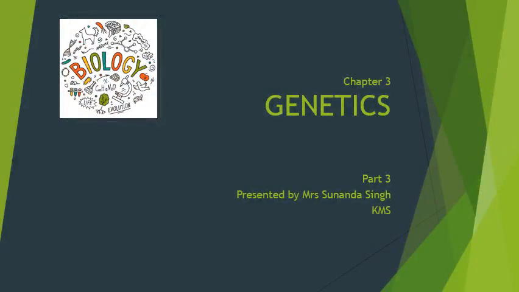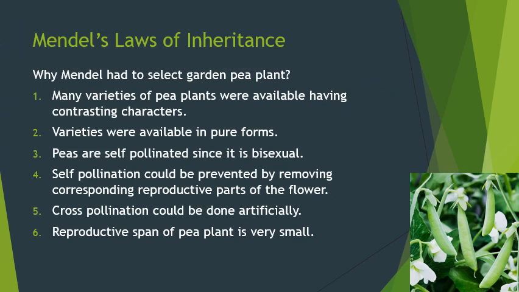So let's continue to learn our topic genetics. Children, we have already learned about Gregor Mendel, who is known as the father of genetics. Mendel selected pea plant as we learned in a previous lesson. The scientific name of pea plant is Pisum sativum.